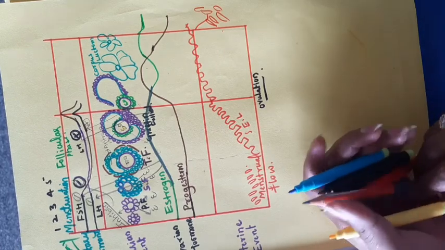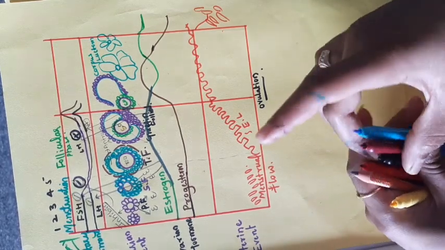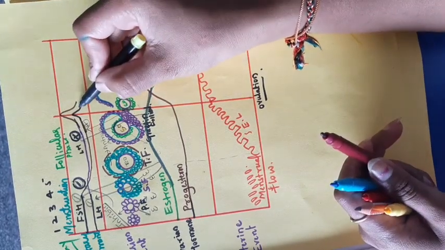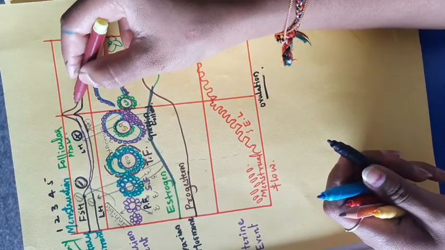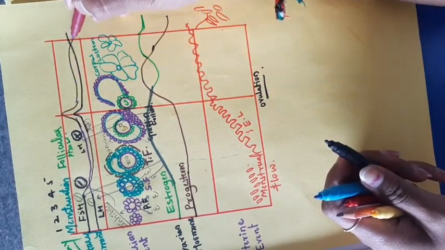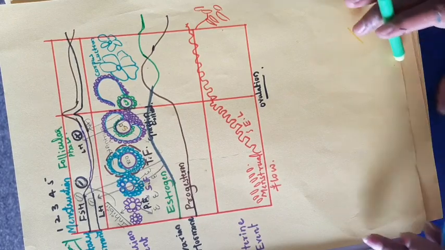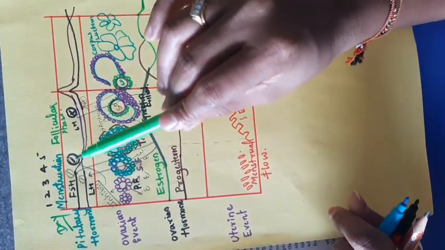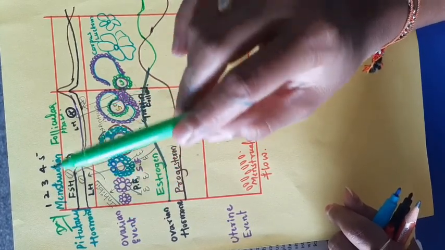Then the LH and FSH levels are also maintained normally. It's like this. This one is called LH. Then first, in the menstruation, you can see the formation of a little bit of estrogen and progesterone by the follicular cells.